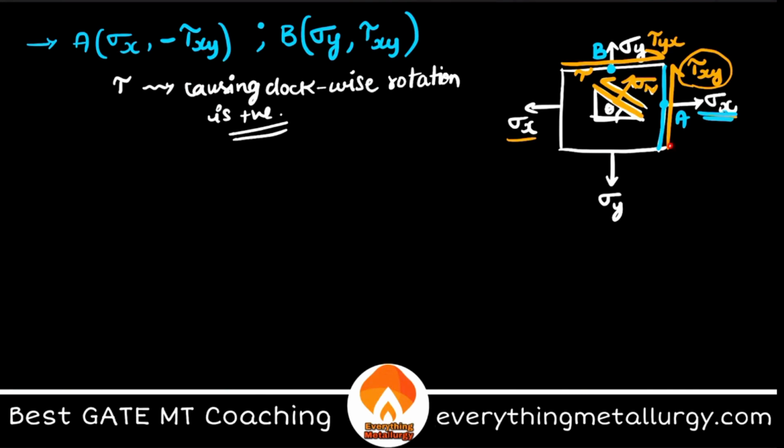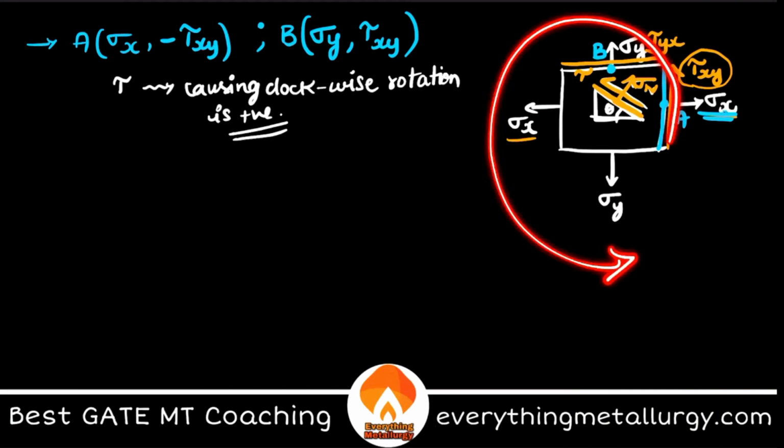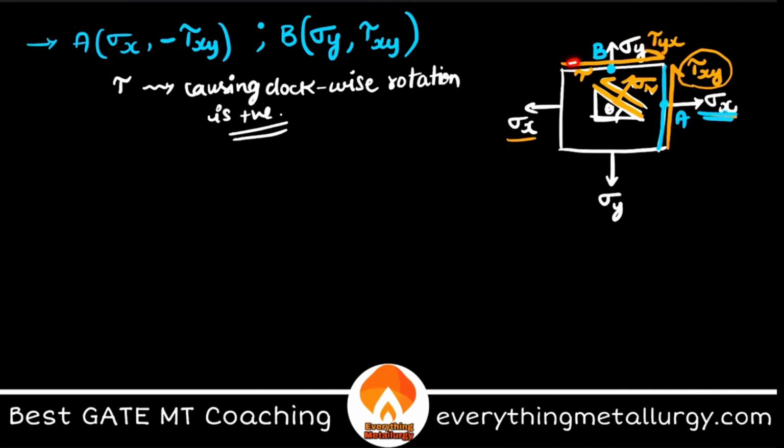If you carefully see, I have tau xy in this direction. Therefore this moment will be like this. But here, tau yx is something like this. So tau yx is also equal to tau xy. We have a theorem where we can prove that tau ij equals tau ji. That is the reason why I wrote tau xy here.